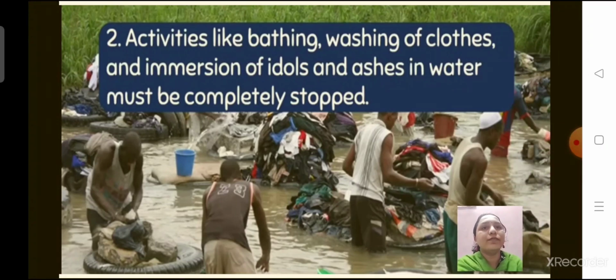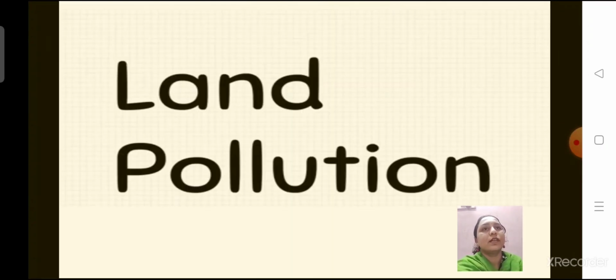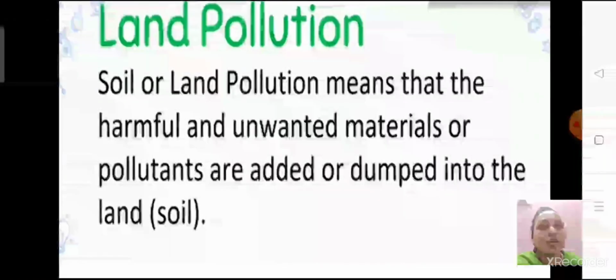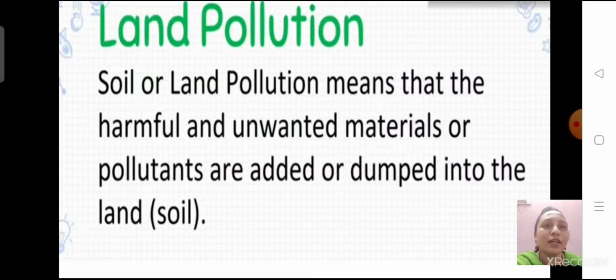Okay? Yes. This was all about the water pollution. Okay. Now let's understand the soil or land pollution. Okay. So soil or land pollution means that the harmful and unwanted materials or pollutants are added or dumped into the land or soil. Okay.